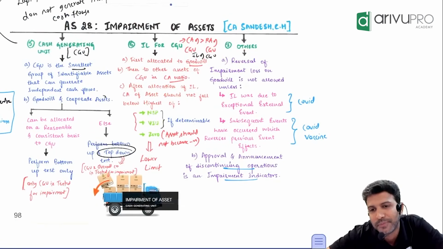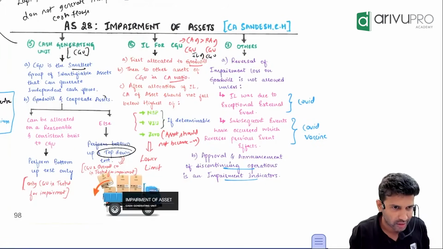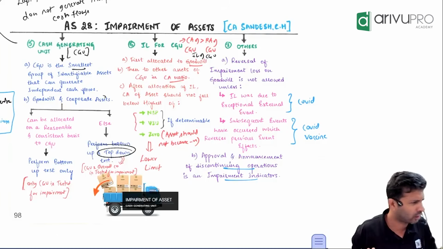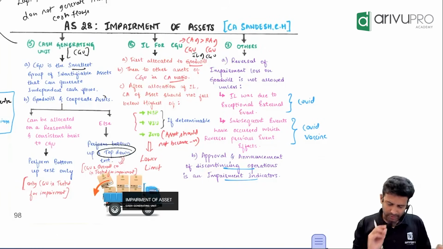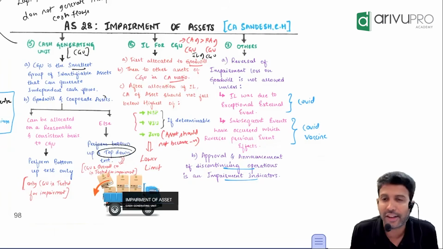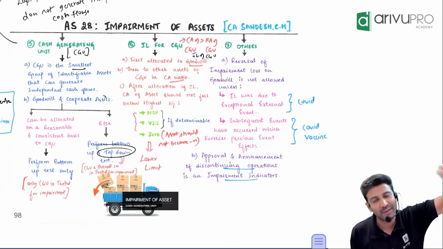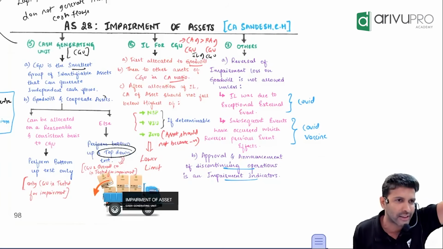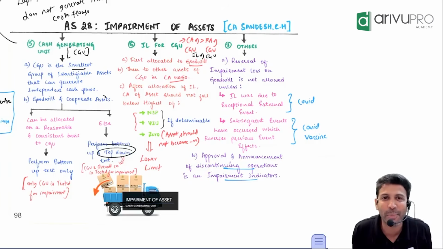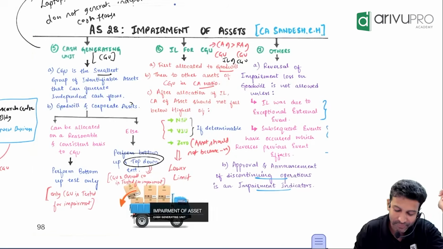This is not that important for the exam. I think it came one attempt back, and in the last 3-4 attempts it was not tested. Mostly they pick the individual asset impairment and the CGU impairment test. If they want to make the paper a little interesting, they may pick it up. Otherwise they may not, but it's pretty easy. One way or the other, if you don't learn it now, you'll have to learn it in final. There's no escape. It just depends on when you want to learn.